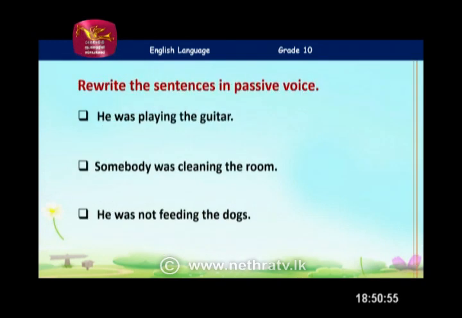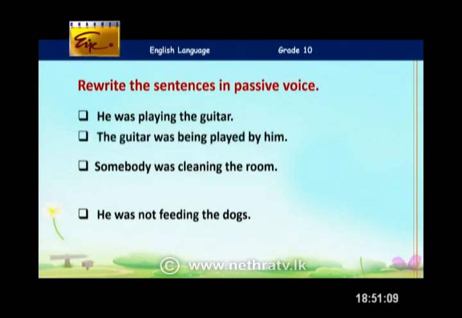I know. And then, shall we do a small activity again? Yes. Small exercise, children. Rewrite the sentences in passive voice. So we'll do it together, so it will be easy for you to understand. So first one, he was playing the guitar. How do you think the answer should be? The guitar was being played by him. Correct. Somebody was cleaning the room.